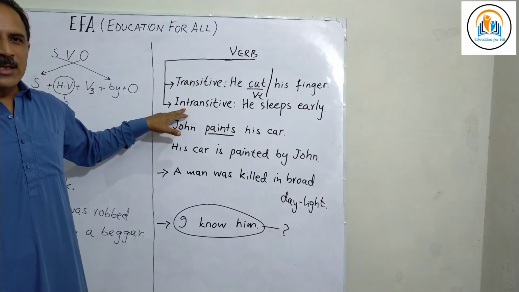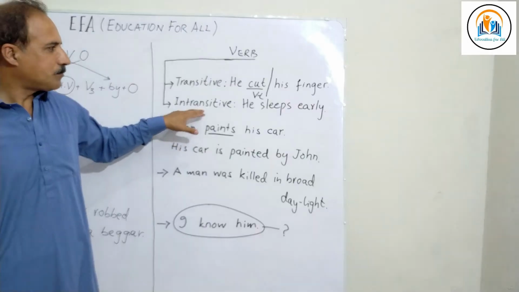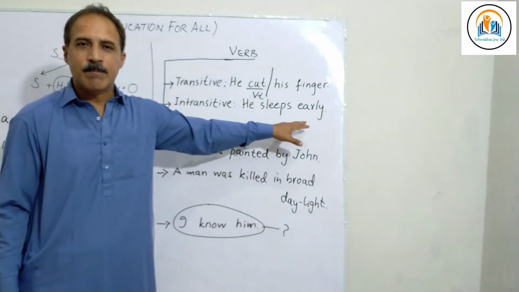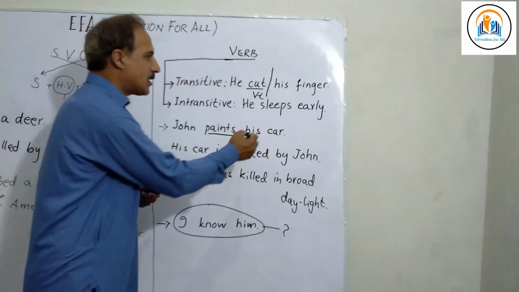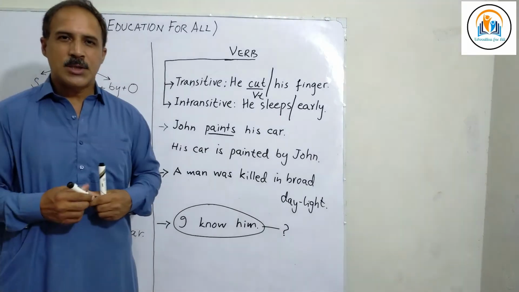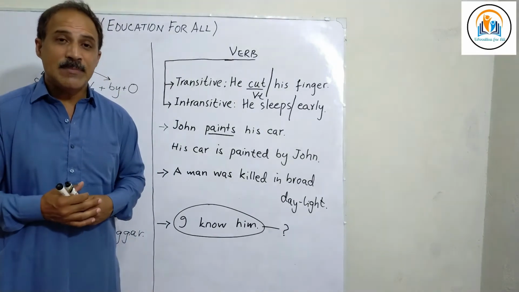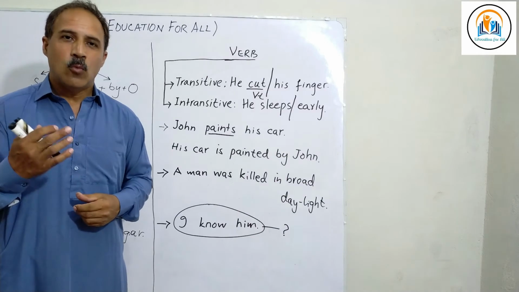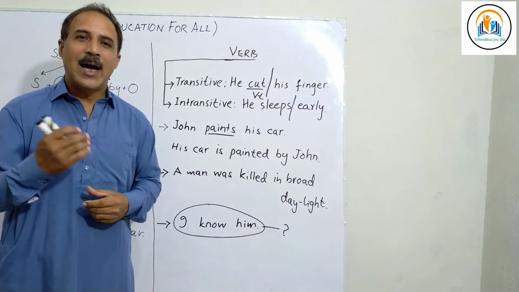Now we come to the second type, which is intransitive. He sleeps early. Now if I end the sentence after the main verb, he sleeps, what question comes to your mind? He sleeps where? When? How? Why?